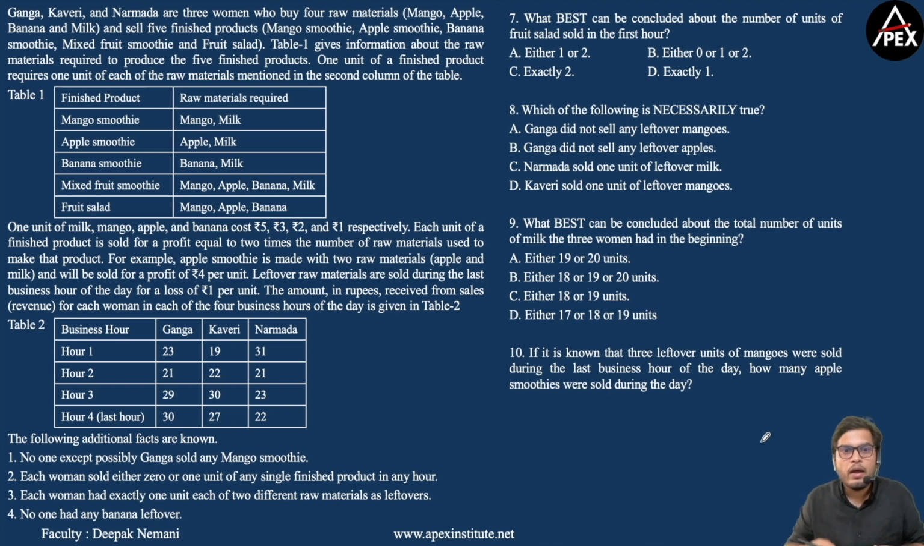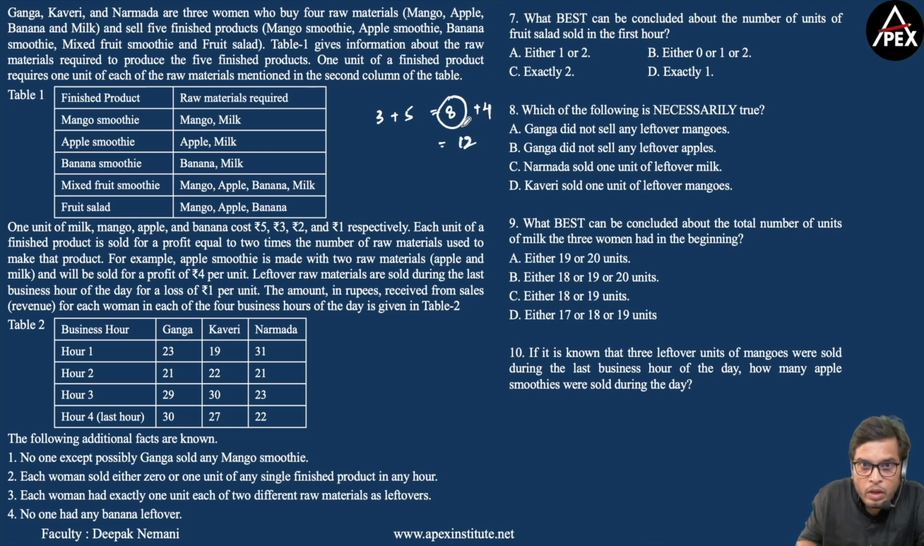Now first let's try finding out the cost price of mango smoothie, the cost incurred to make 1 unit of mango smoothie. The cost of mango is rupees 3 and cost of 1 unit of milk is rupees 5. So the cost incurred is 8. Now you have to sell this for a profit of 4 rupees. So plus 4, so cost price plus profit will give us the selling price. So 8 plus 4. So the selling price of 1 mango smoothie is rupees 12. Right. So you can find out the selling prices of apple smoothie, banana smoothie, mixed fruit smoothie and fruit salad.